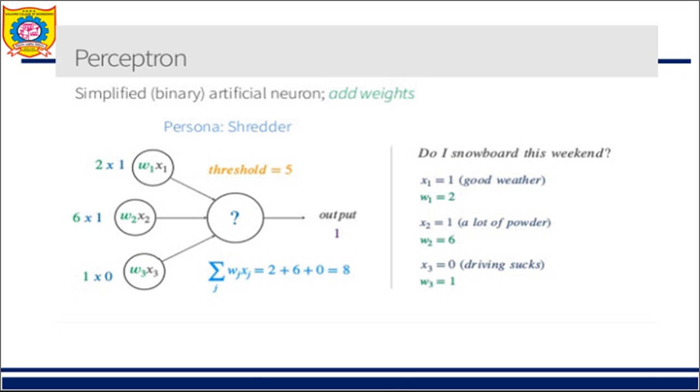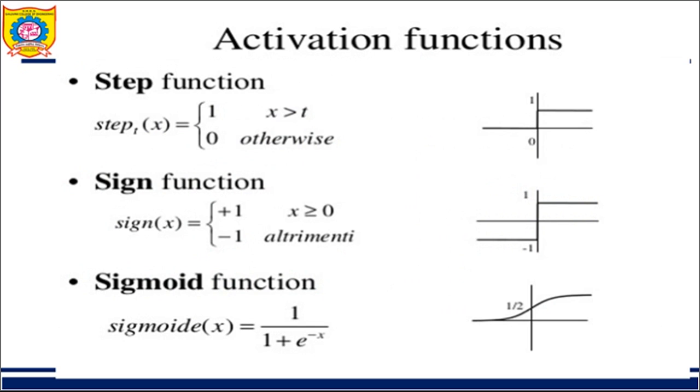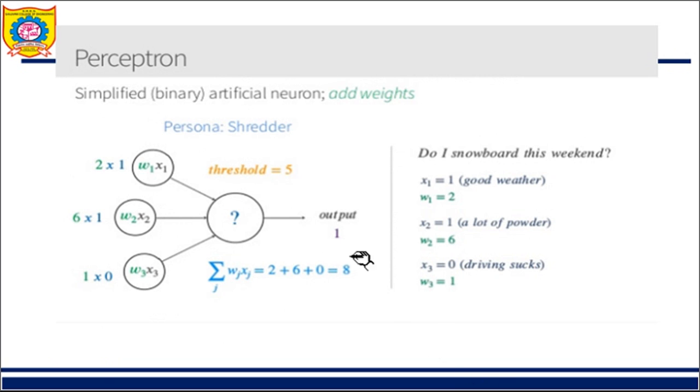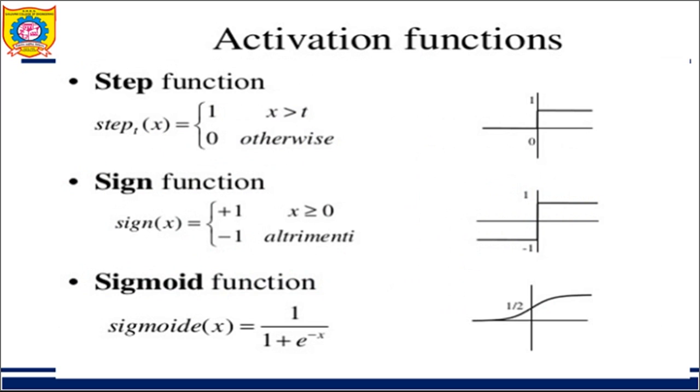So we did this in a very simple way, just comparing with a threshold value. Now we will go a little deeper. Instead of comparing with a threshold value, we apply something called an activation function. There are different types of activation functions, among which the sigmoid is very important. You should know what the sigmoid is, as this function is mostly used.